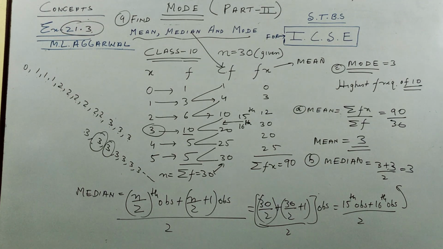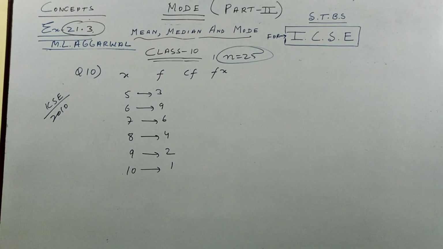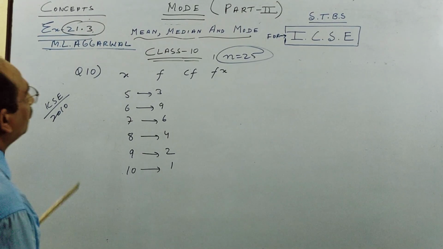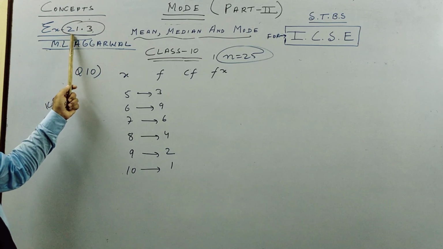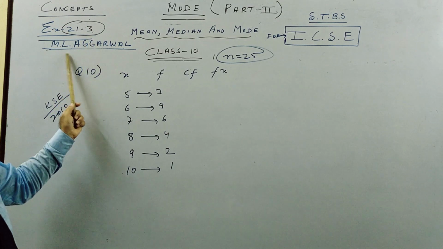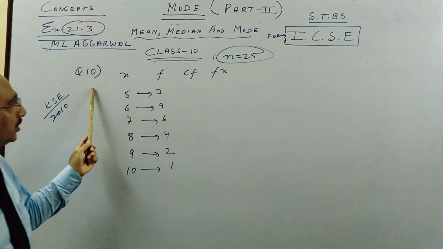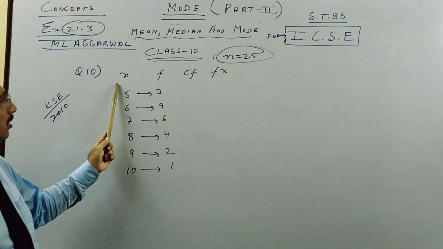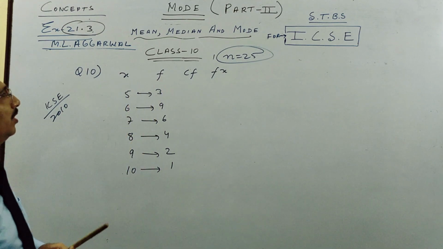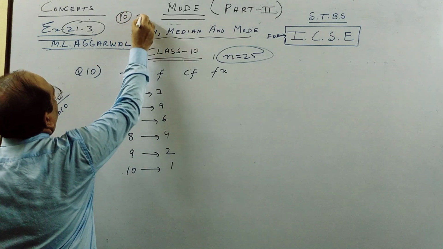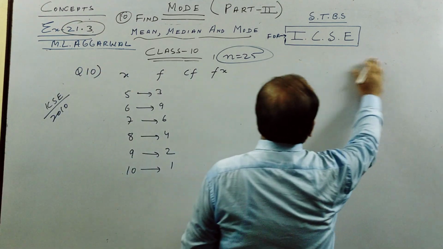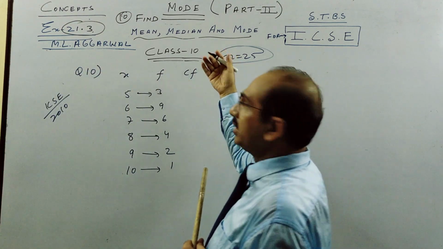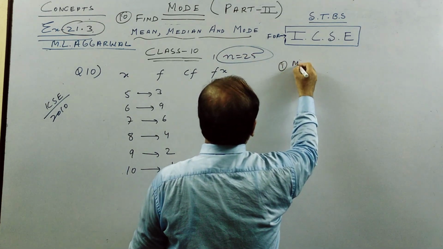I'll go to the one last ICSE question. The last question for today is ICSE 2010, question 10 from exercise 21.3 from ML Agrawal's book. So we have question 10 where we have been given variate x and frequency f, and here again we have to find the mean, median and mode. So like before, let me do it in order because the last question I did more. Let us start with mean.